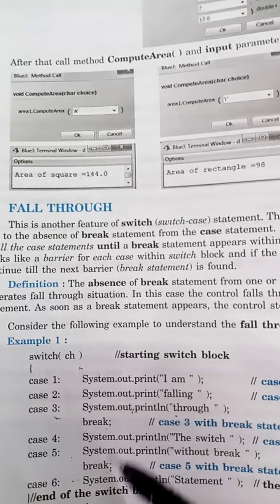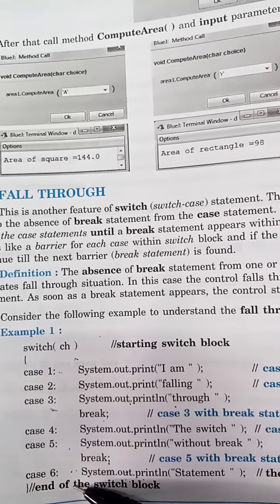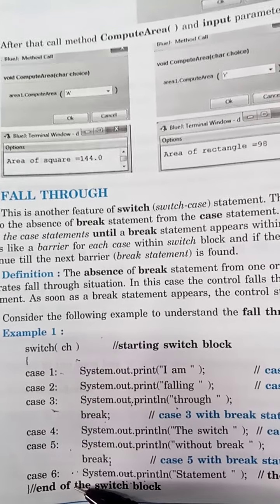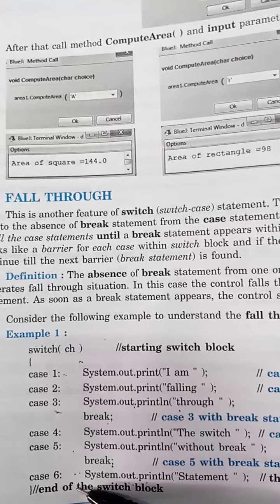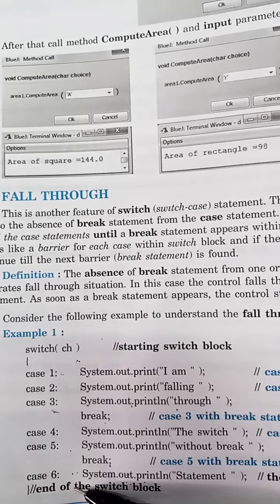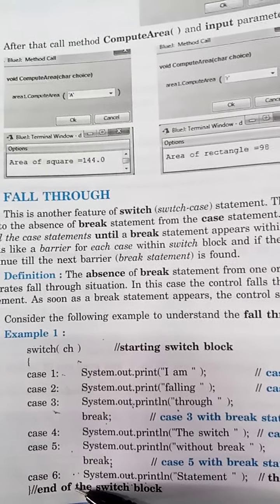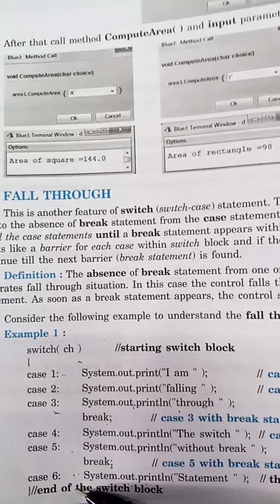But there is no need to execute the rest of the cases if one case is matched. The variable will have one value only. If CH is having 1, it cannot be 2. So if CH is having 1, only that case should be executed.